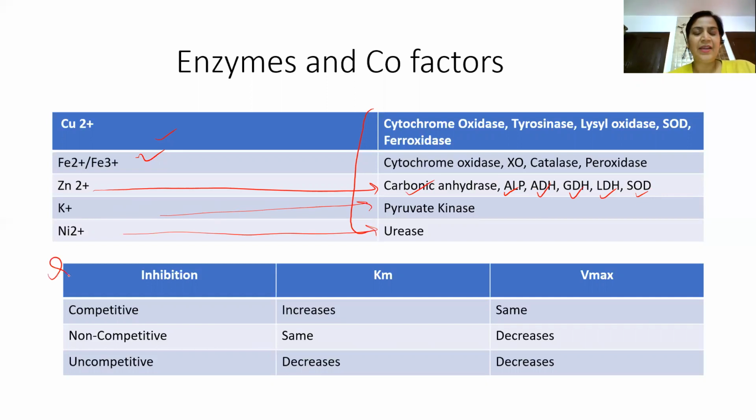Then this is again a very important question. This has been asked again in ZIPMER exam. These are the different types of inhibition, and you can see how Km and Vmax are altered. If we talk about competitive inhibition, Km increases, Vmax is the same. Non-competitive, Km is same, whereas Vmax decreases. And in uncompetitive, both decrease.